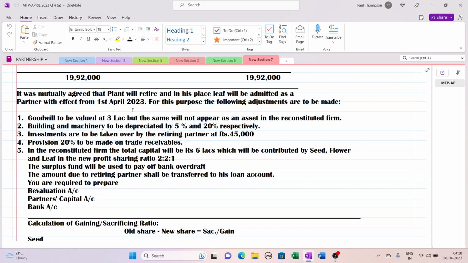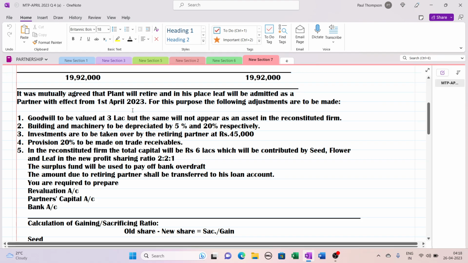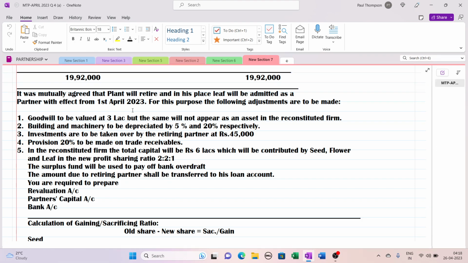Gaining partners will compensate the sacrificing partners, that is, gaining partners will give according to the ratio of gain to the sacrificing partners according to their sacrifice.